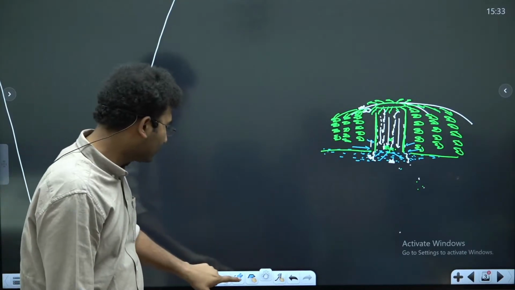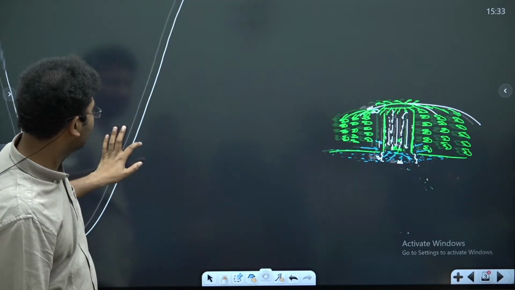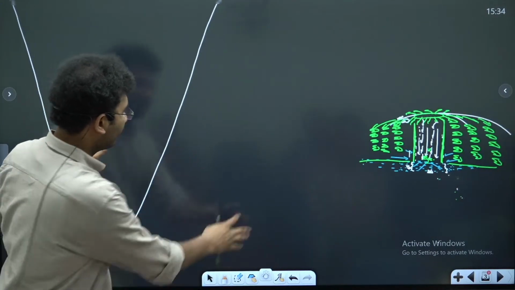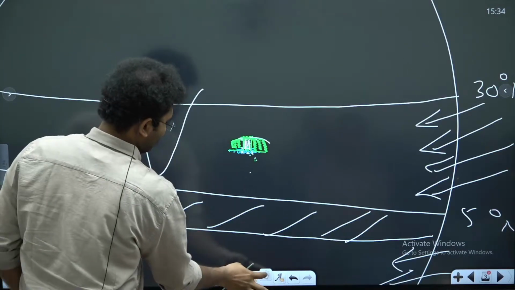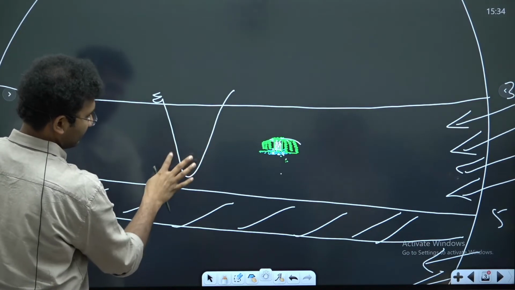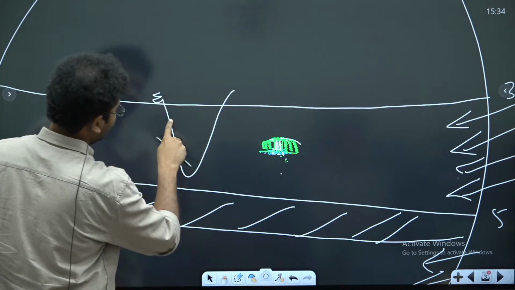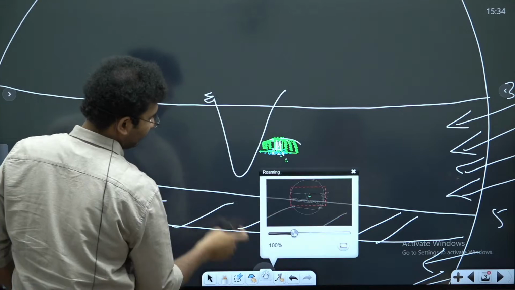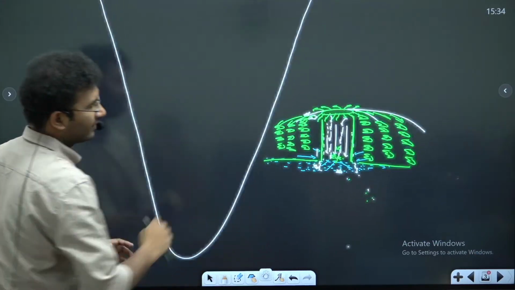When it starts to move, imagine that the cyclone has come and hit the coastlines of India, right?